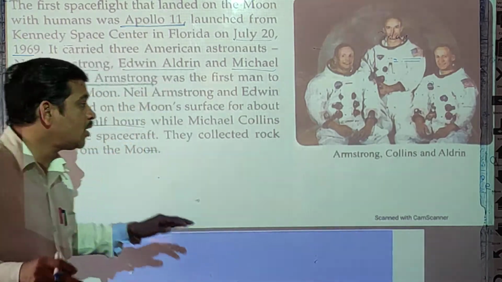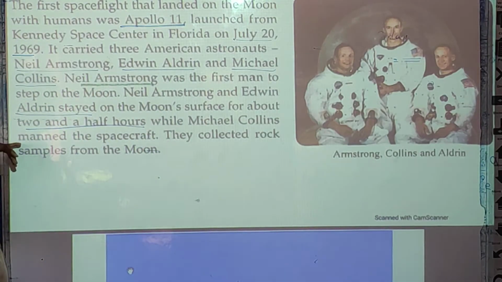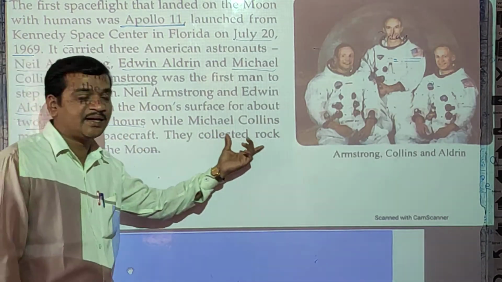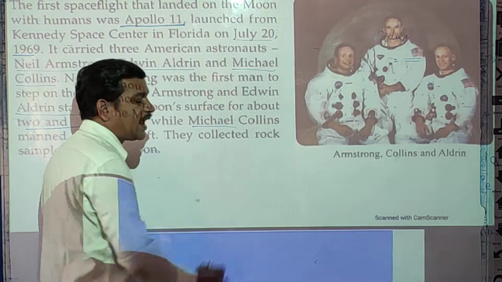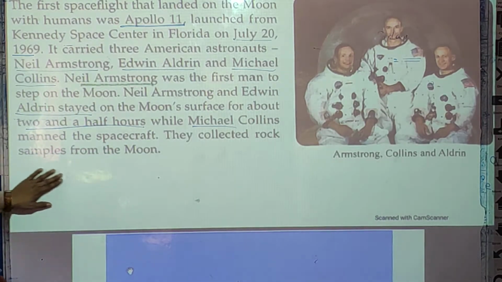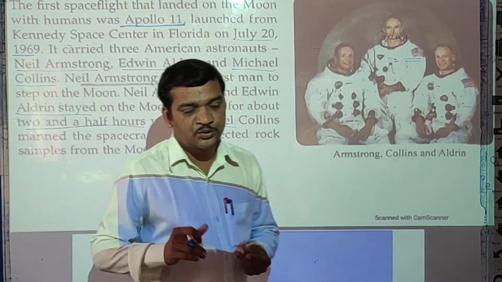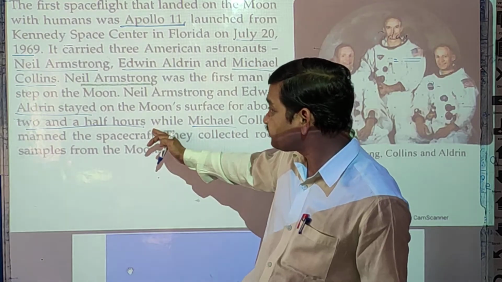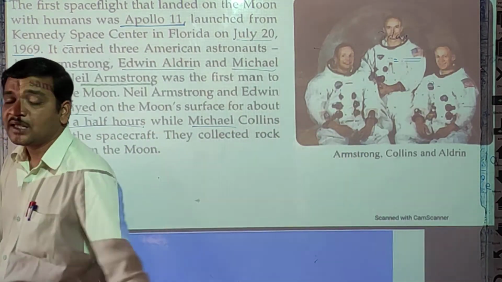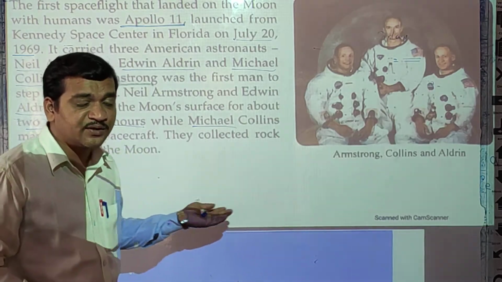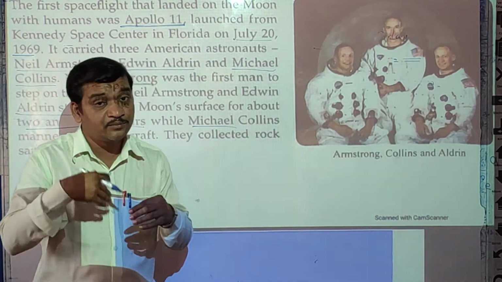They stayed on the moon surface while Michael Collins manned the spacecraft, so he handled the spacecraft. Armstrong and Aldrin collected rock samples from the moon surface for further study.